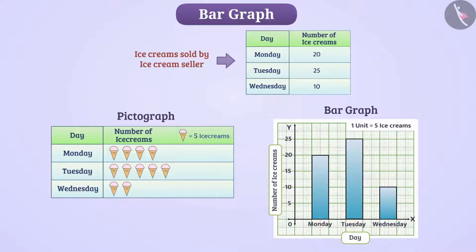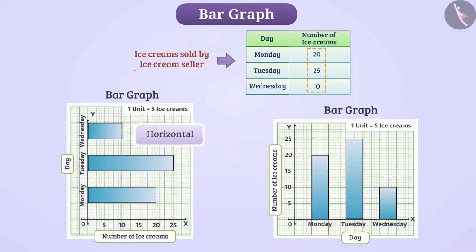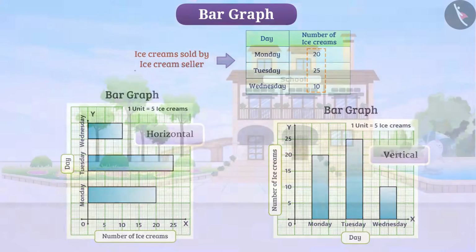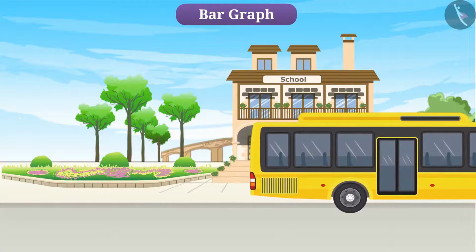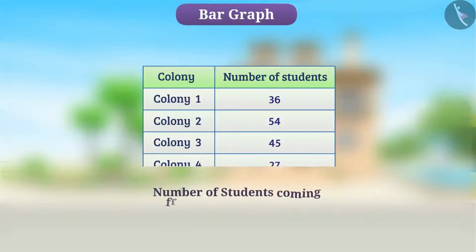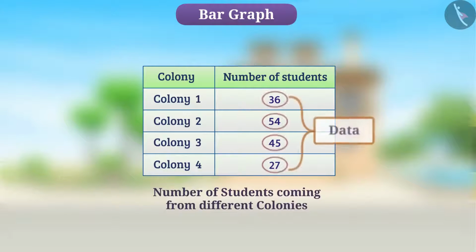Bar graphs are a way of representing numerical data in a pictorial form by creating bars of equal width at equal distances. The length of each bar in the bar graph displays the given number. We can draw the bar graph either horizontally or vertically. The number of students coming from different colonies in a school are shown in the following table. Let us display this data in the form of a bar graph.